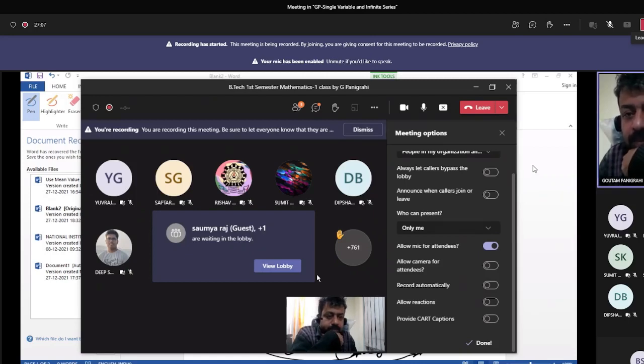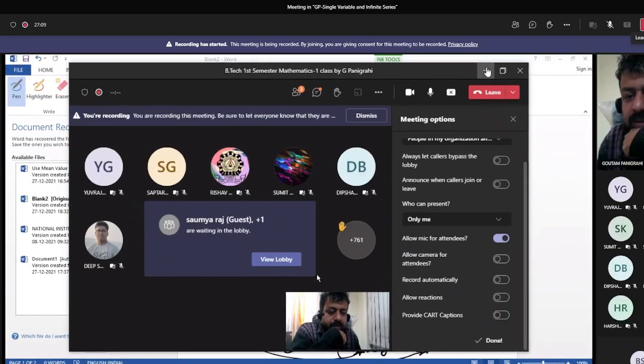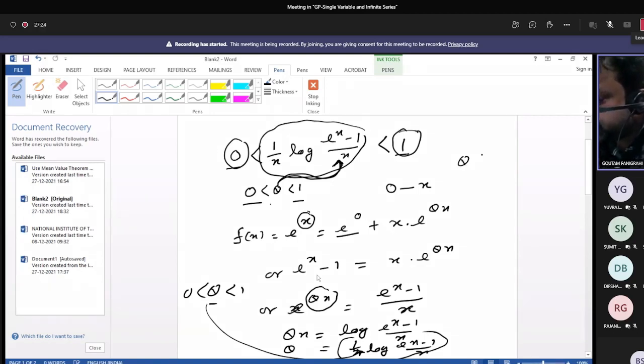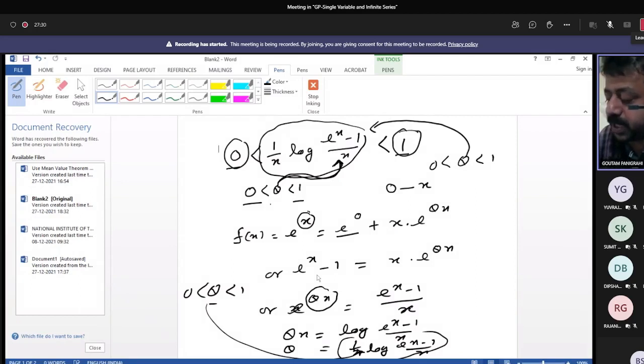Sir, could you explain once again, sir? Yes, sir. First of all, you just concentrate on this type of problem. This will be the 0 to 1 interval, and you have to apply the mean value theorem. Already you have seen that theta ranges between 0 and 1. So this must be equal to theta after expansion of some function within the interval 0 to x.